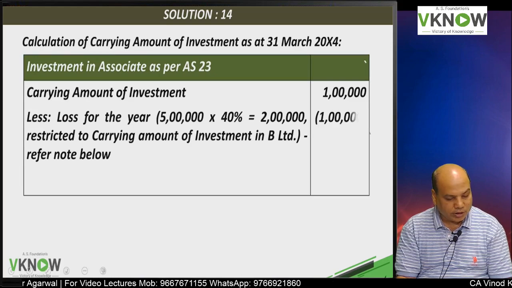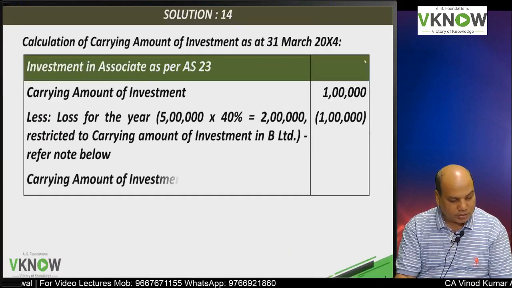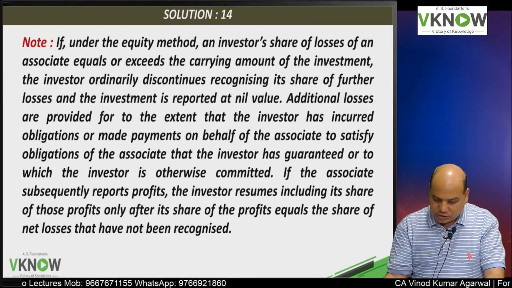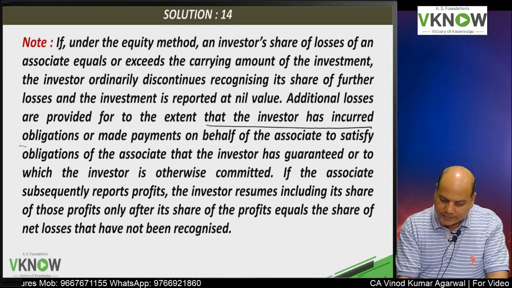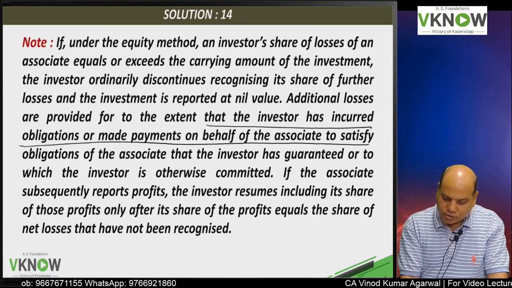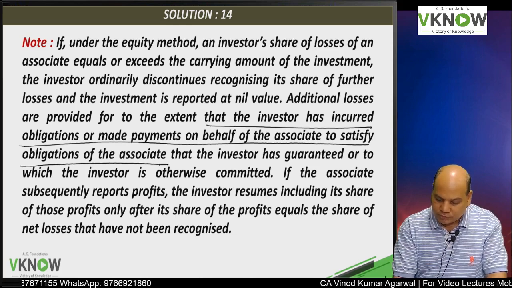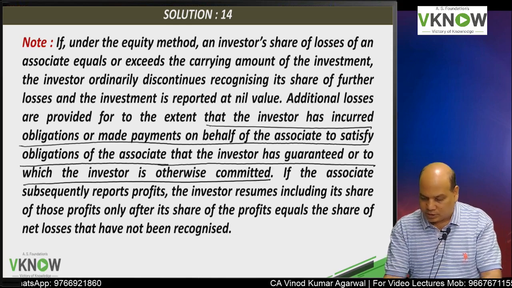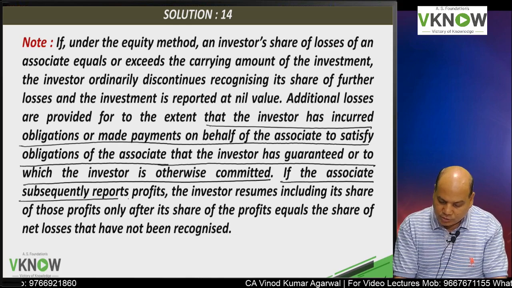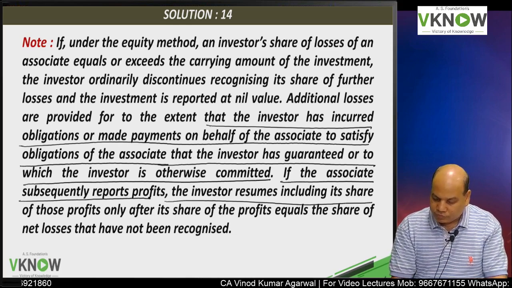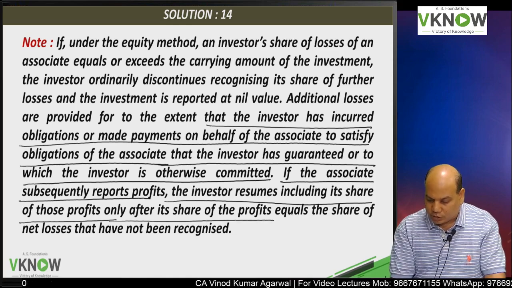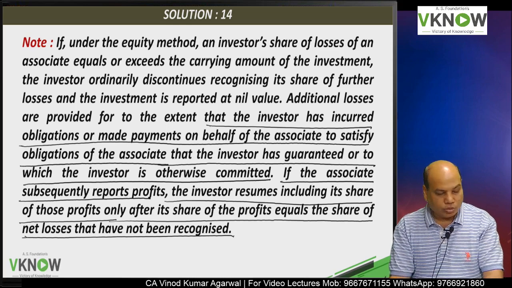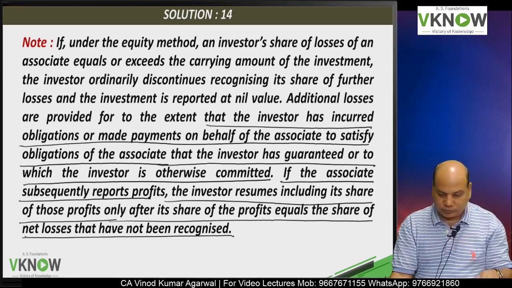Additional losses are provided to the extent the investor has incurred obligation or made payment on behalf of associate to satisfy obligation of the associate that the investor has guaranteed or to which the investor is otherwise committed. If the associate subsequently reports profit, the investor resumes including its share of profit only after the share of profit equals the share of loss that has not been recognized. So this note we have done for the third or the fourth time.